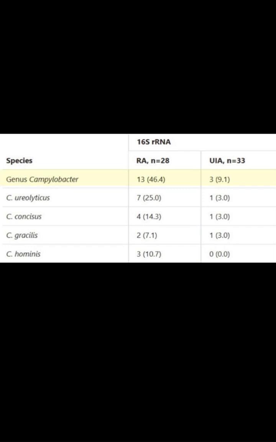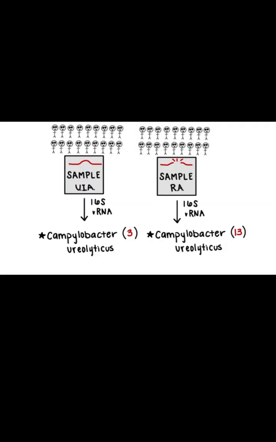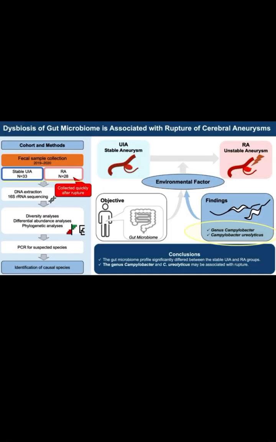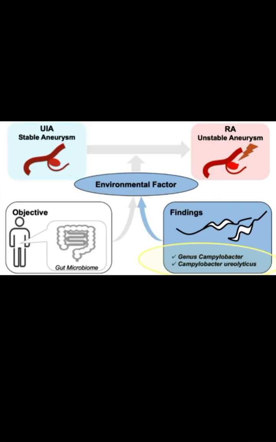At the phylum level, the relative abundance of Campylobacter in the RA group was significantly larger than that in the UIA group. These findings suggest that the gut microbiome is likely involved in the rupture of cranial aneurysm in the genus Campylobacter and Campylobacter ureolyticus.